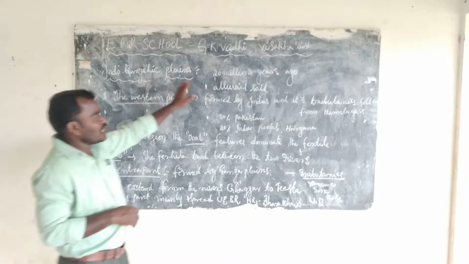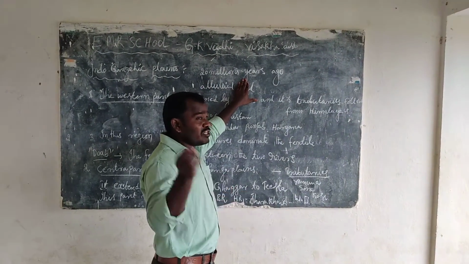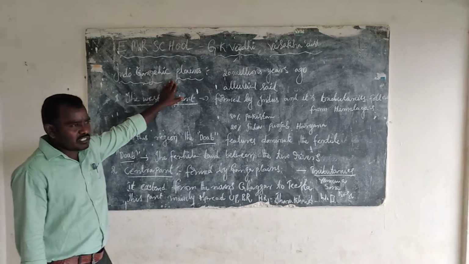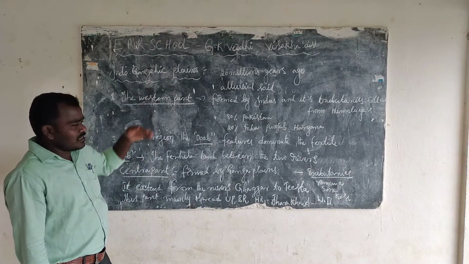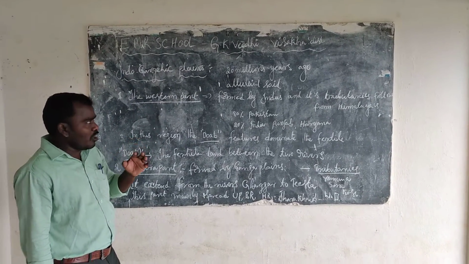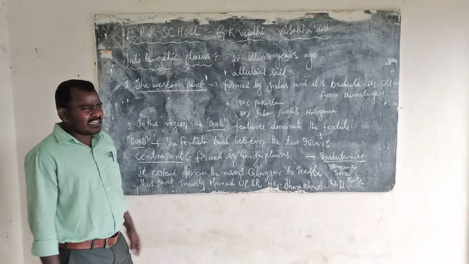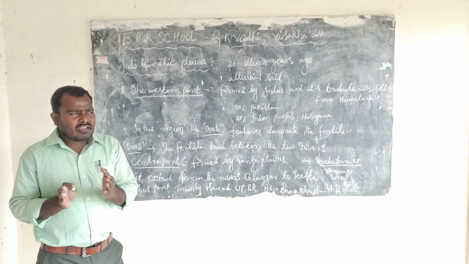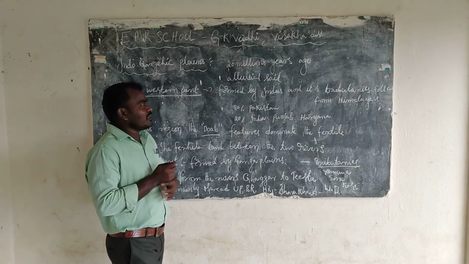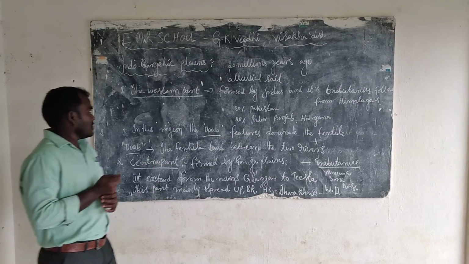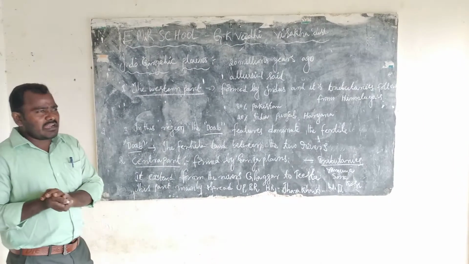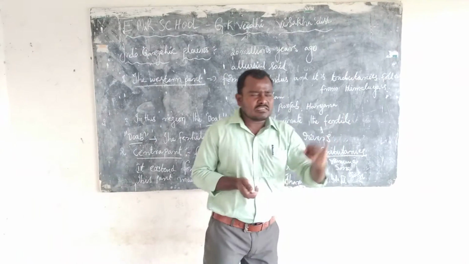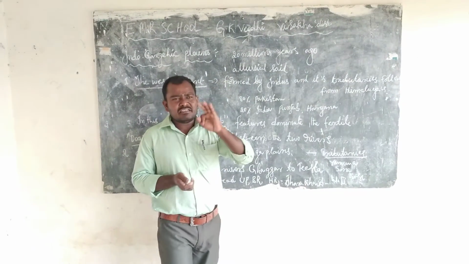These plains were formed about 20 million years ago. The rivers flowing from the Himalayas brought very fertile alluvial soil to the plains. This soil is very useful for agriculture. The Indo-Gangetic Plains are divided into three parts. What are the three parts? The western part, the central part, and the eastern part.